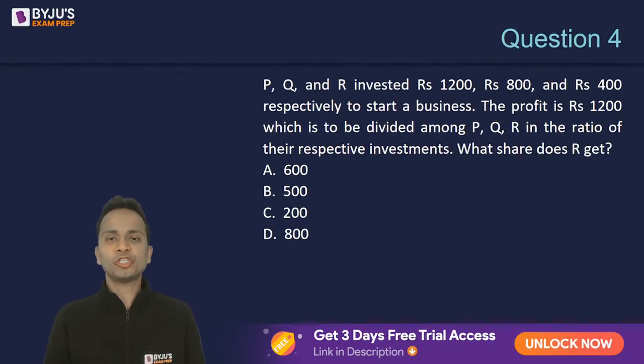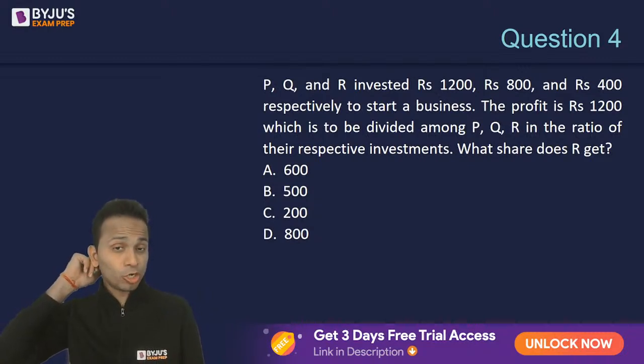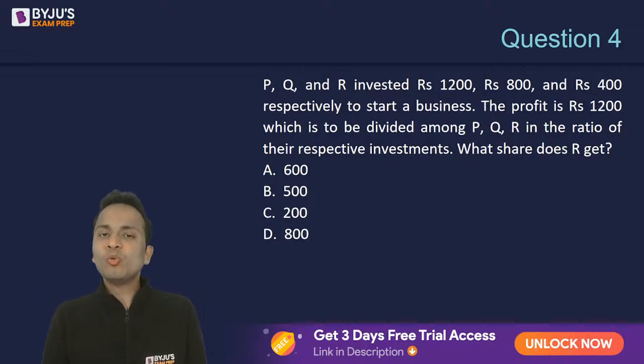Looking at our next question, question number 4, a very simple question on partnerships. P, Q, and R invested 1200, 800, and 400 respectively to start a business. The profit is rupees 1200, which is to be divided among P, Q, and R in the ratio of their respective investments. What share does R get? So you'll have to find out the share of R.